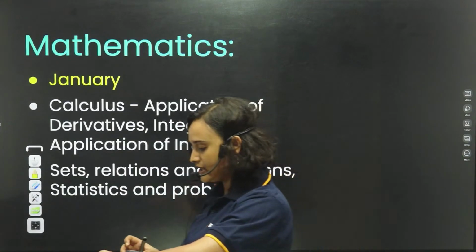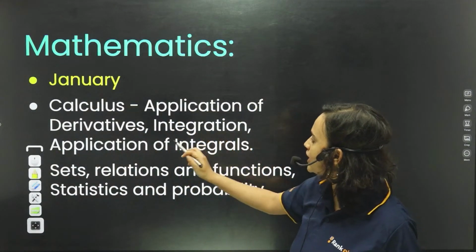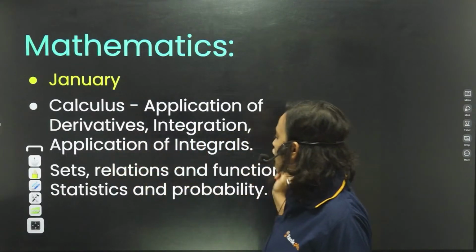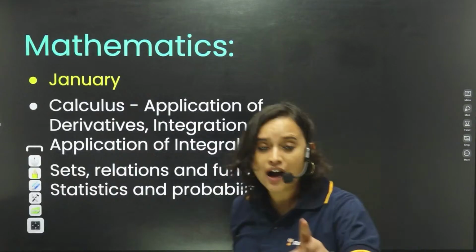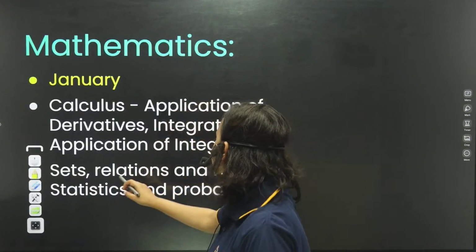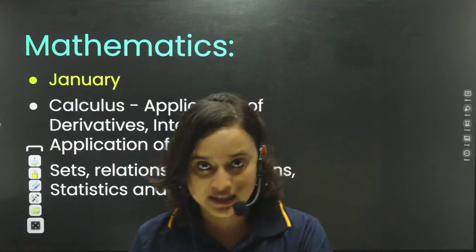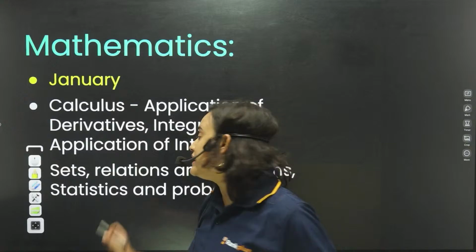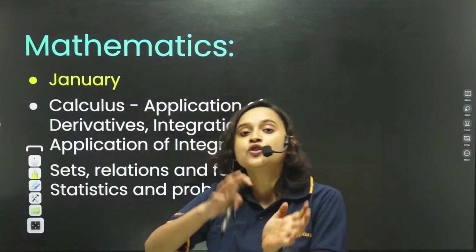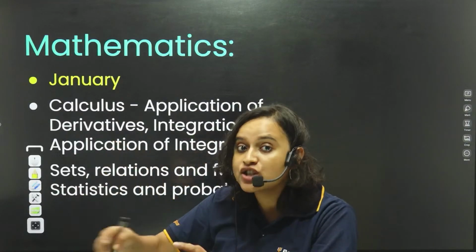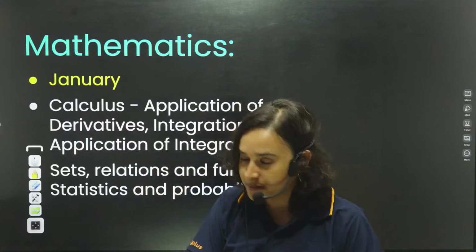Let's go to January. In the month of January, what are you going to do? You will be doing application of derivatives, integration, application of integrals, sets, relations and functions, statistics and probability. Now, why have I kept sets, relations and functions and statistics and probability for the end? Because these are easy chapters. For you to make a mistake in these chapters is very, very unlikely. So I think that if you do them at the end, everything will be very fresh. You don't have to revise the chapters again.